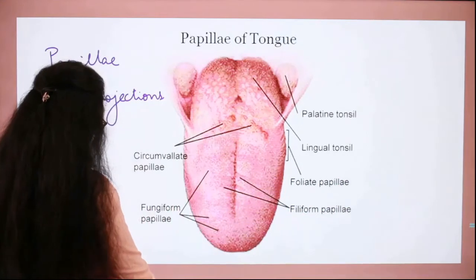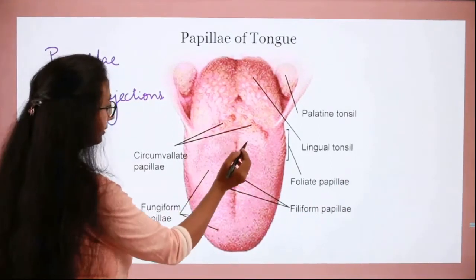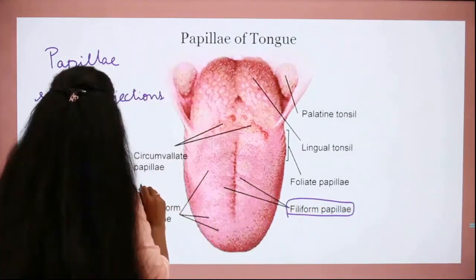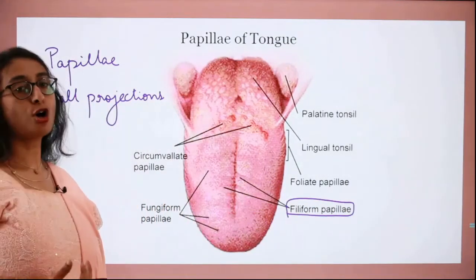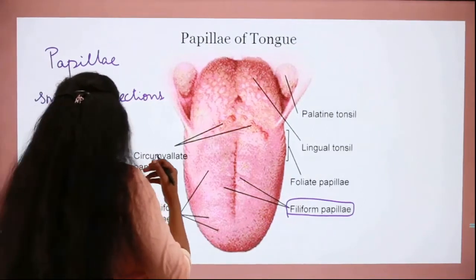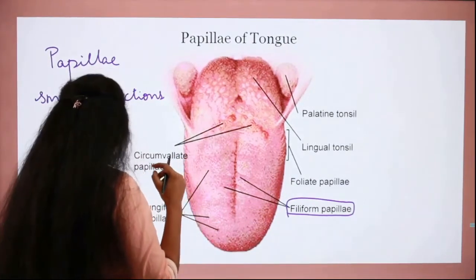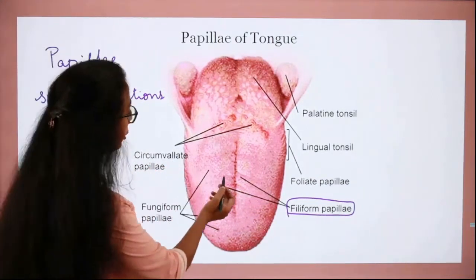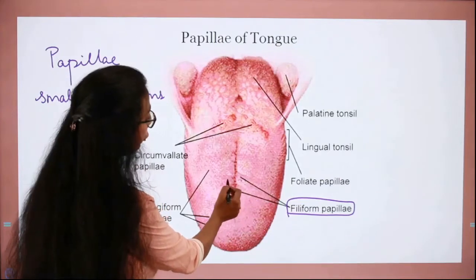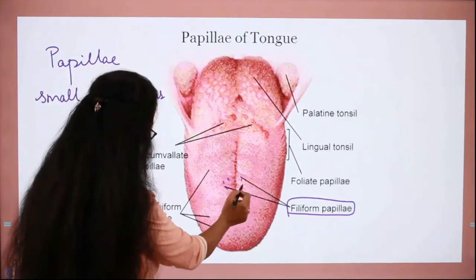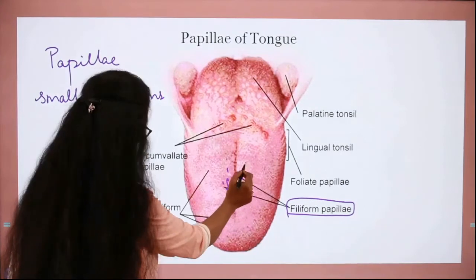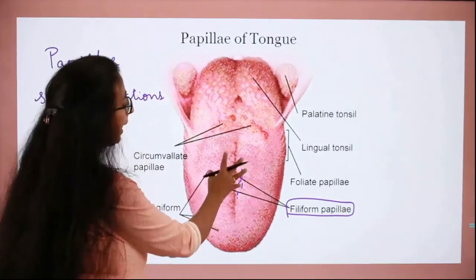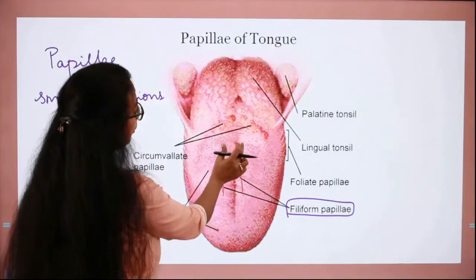First one is the filiform papillae. This is the filiform papillae. These filiform papillae are most commonly found, and you can see that these papillae are thin and wire shaped and they do not have any taste buds. So here you can see these are the filiform papillae which are present in this region, right? In this region you can find the filiform papillae, which are most commonly found, and they are present in the center and the upper surface of the tongue.